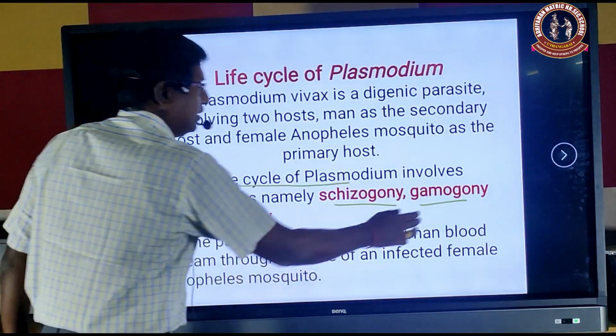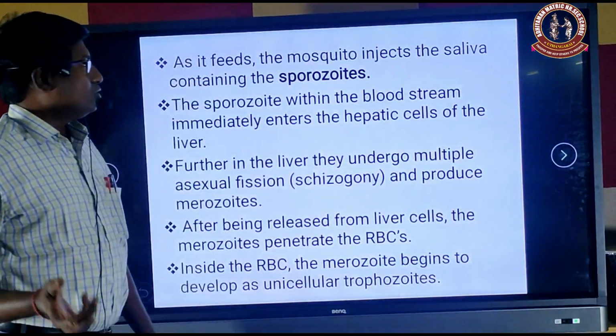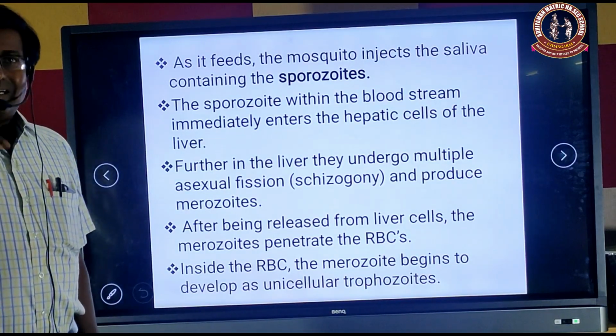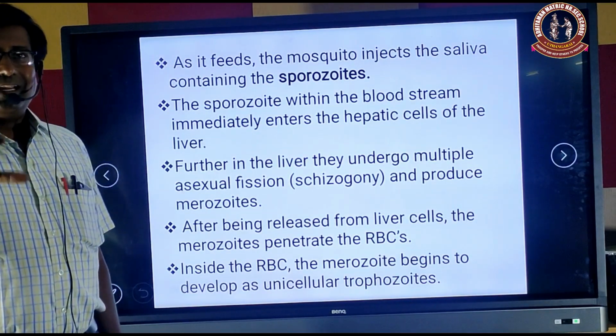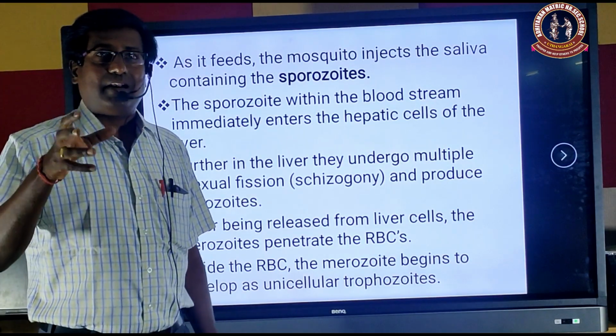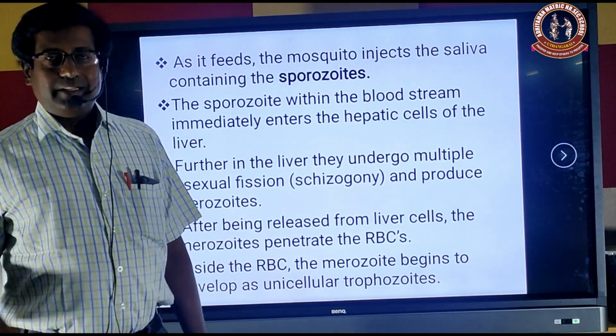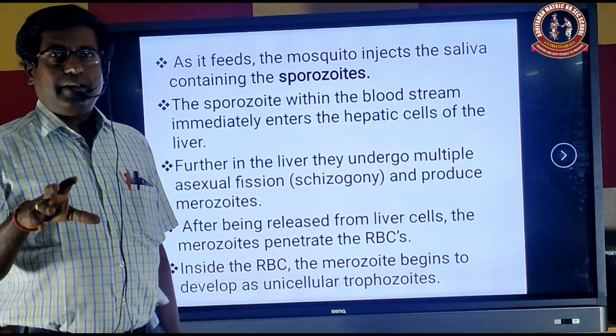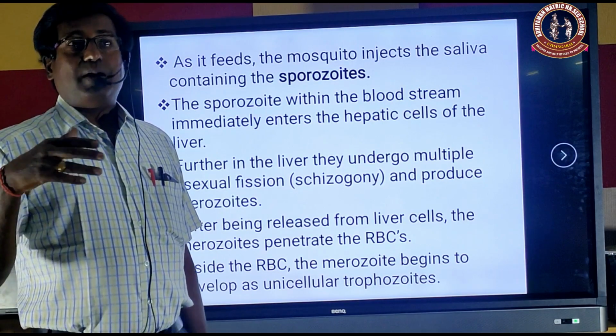Then what happens? These sporozoites enter the bloodstream of the person, and from the bloodstream they next go to the liver, the hepatic cells. The Plasmodium enters the hepatic cells and undergoes asexual multiplication.